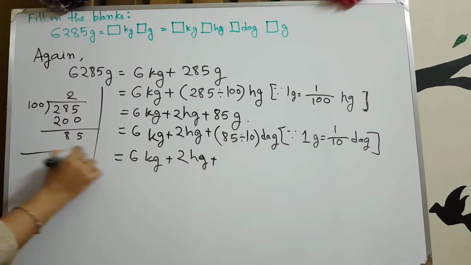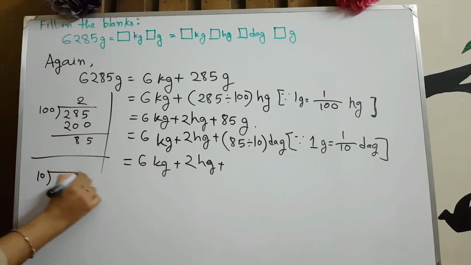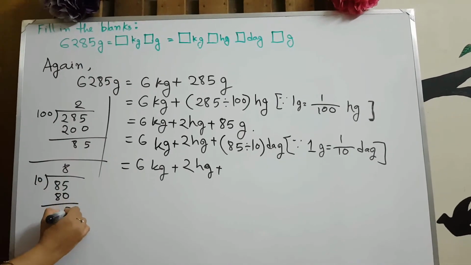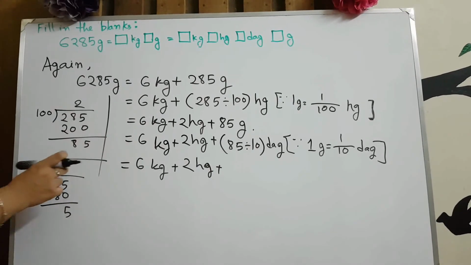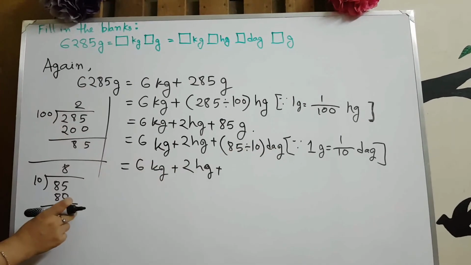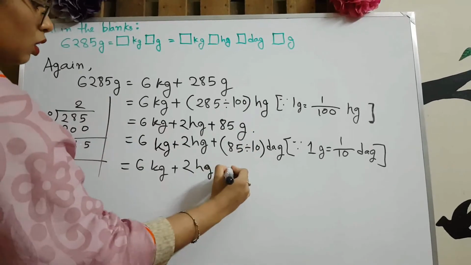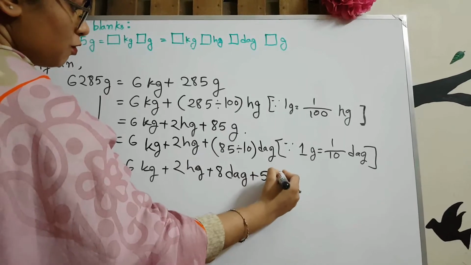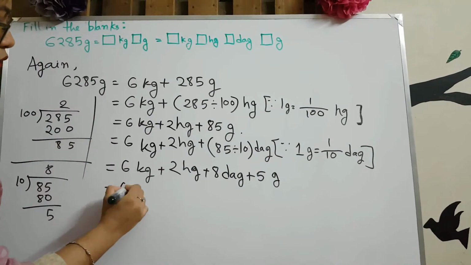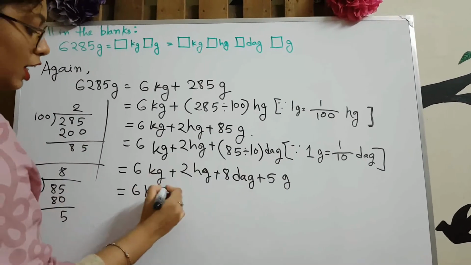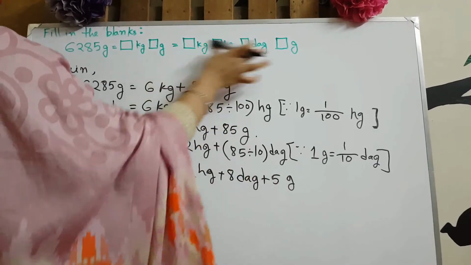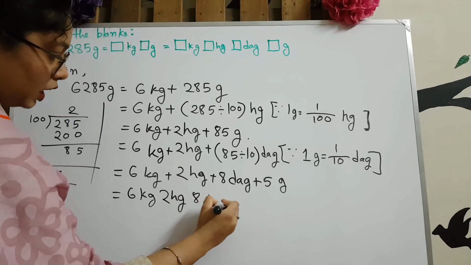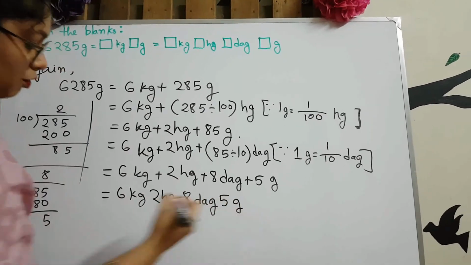Okay, let's do the division in the rough. 85, 8 times of 10, which is 80, and 5 is the remainder. So 8 will be decagram and 5 will remain gram. Okay, 8 decagram, 5 gram. Now we can remove the addition sign because we already found our result. 2 hectogram, 8 decagram, 5 gram.